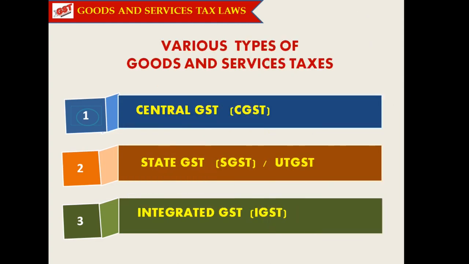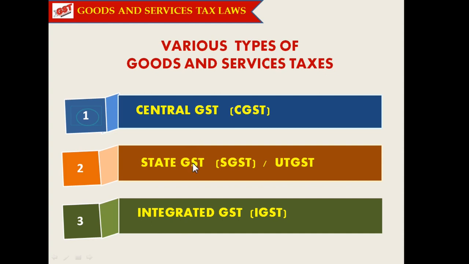As far as the Goods and Service Taxes are concerned, there are three main classifications of GSTs. One is the Central GST, called CGST, another one is the State GST, that is SGST, and Union Territory GST. And the third one is Integrated GST, IGST.